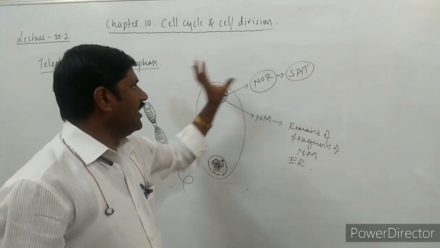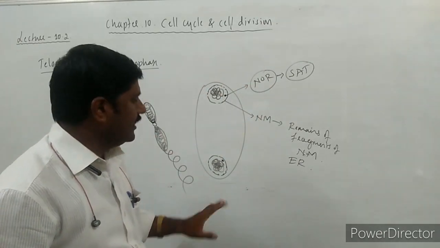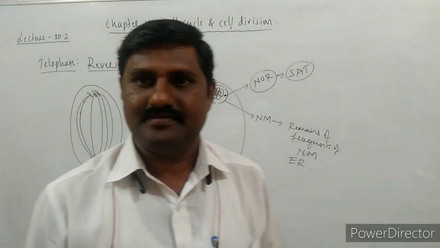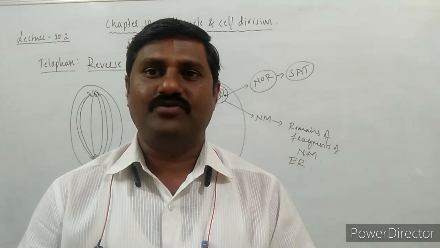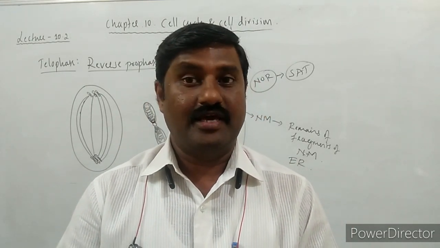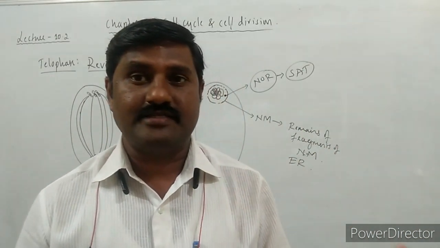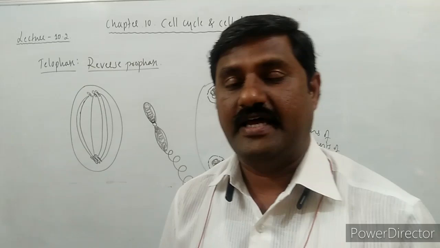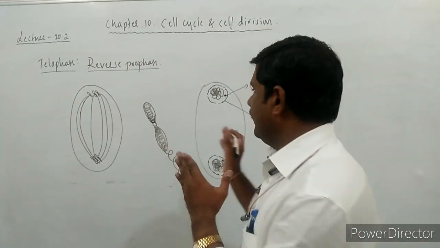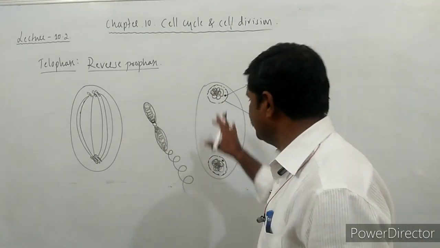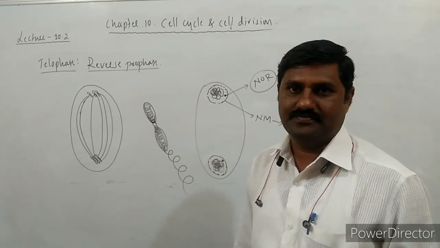This region makes the nucleolus in the respective daughter nuclei. Right? So this is what happens in telophase. The disappearance of the nucleolus as well as the nuclear membrane that took place during the prophase stage is reversed, and here they are reappearing. Now two daughter nuclei have been formed.